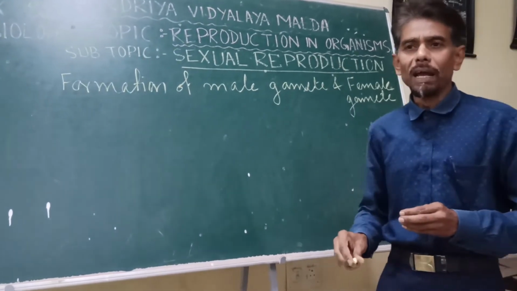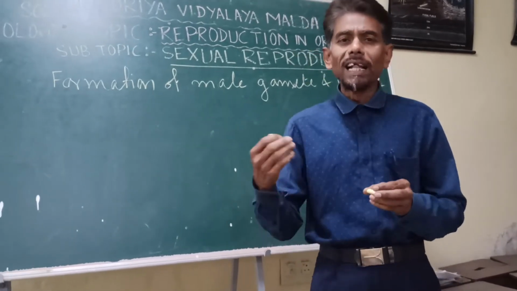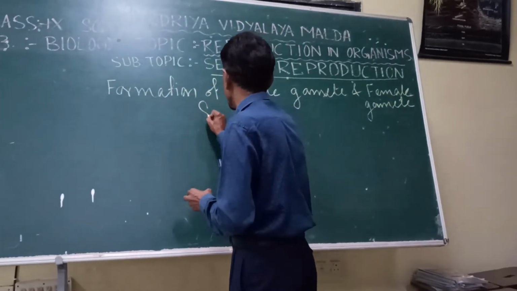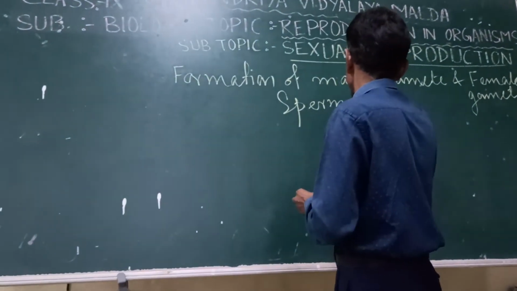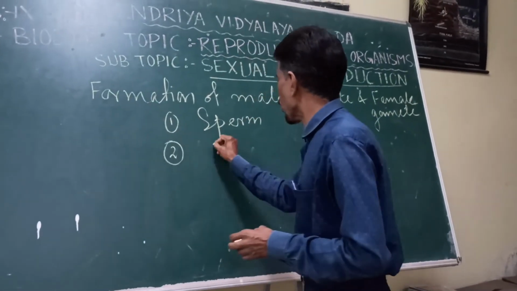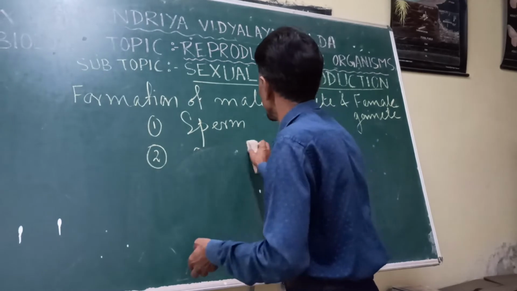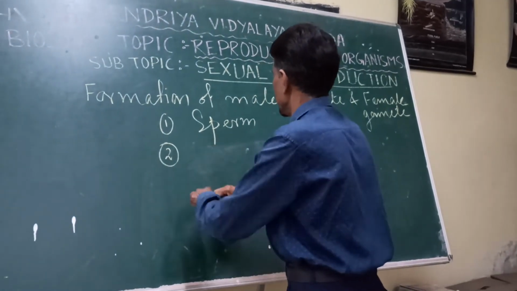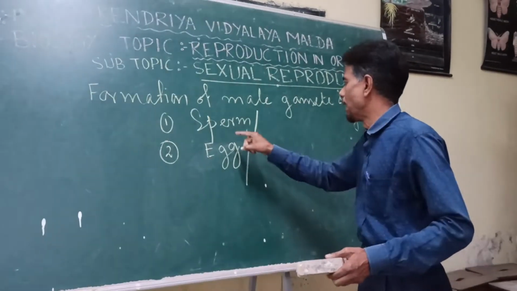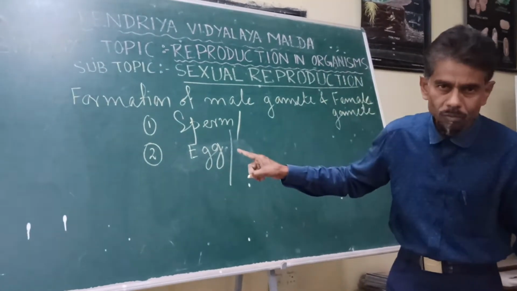The male gamete, what you commonly call sperm or antherozoid, and the female gamete, ovum, or better to say egg, or ovum. Male gamete: sperm or antherozoid; female gamete: egg or ovum.